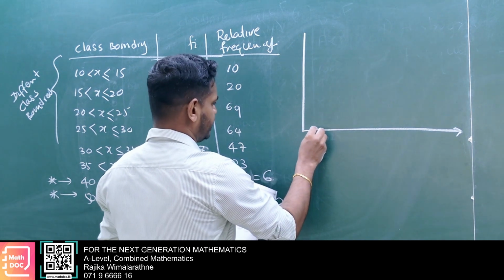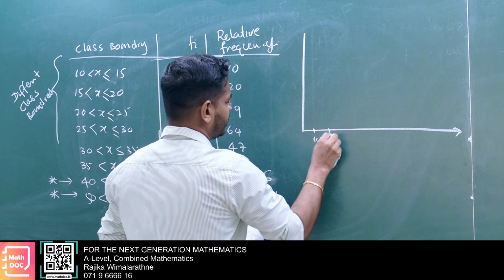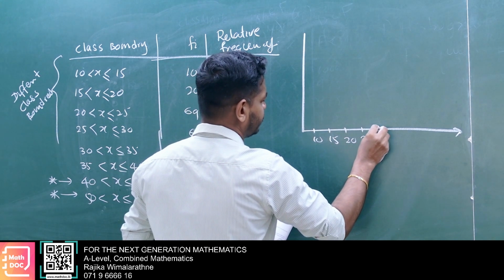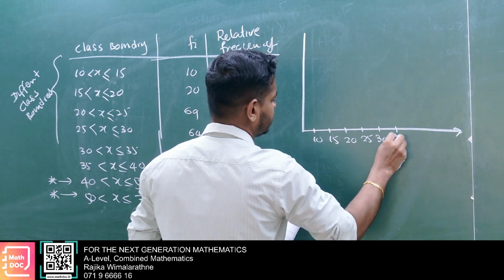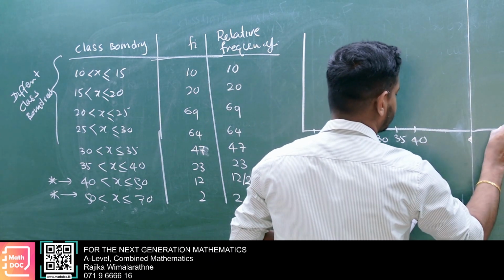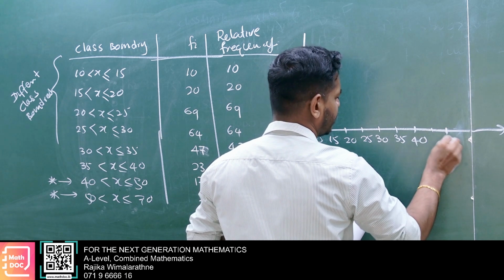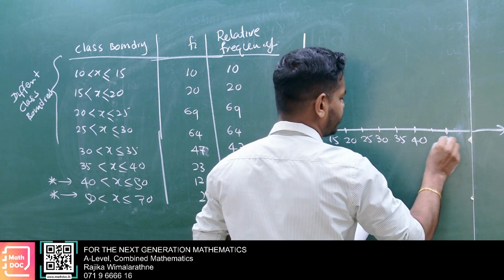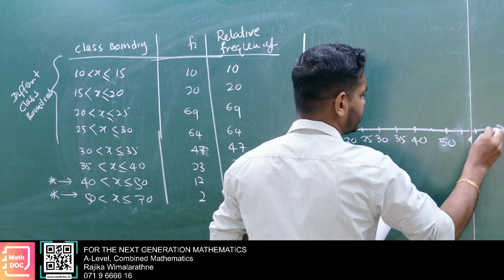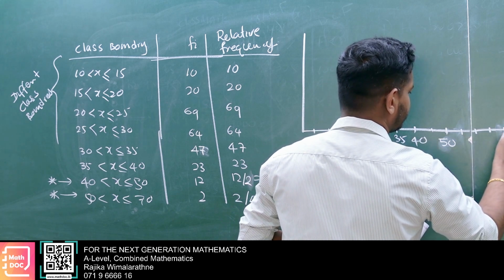10 to 15, 10, 15, 20, 25, 30, 35, 40, 45, 50, here 50, 55, 60, 65, 70.